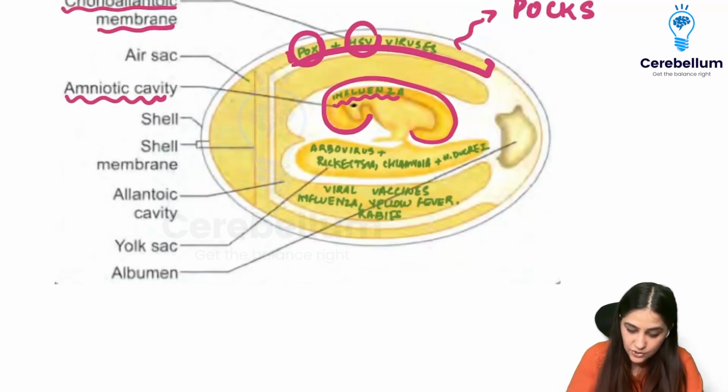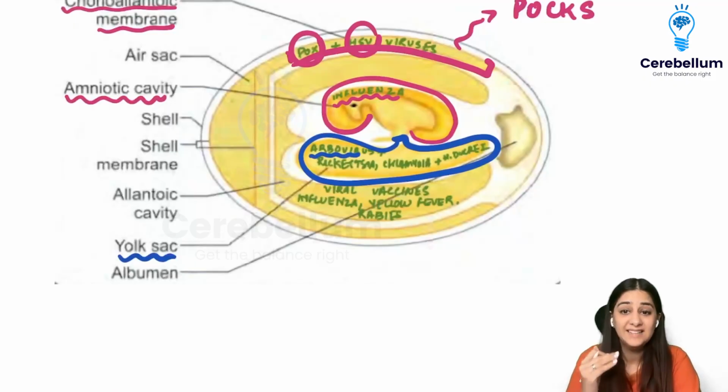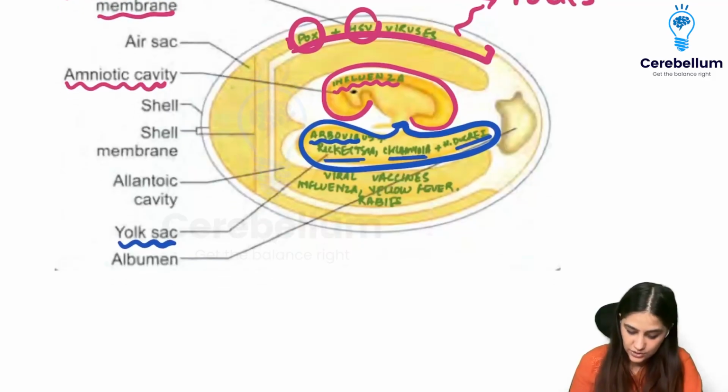Then we have something which is called the yolk sac. In the yolk sac, we can grow the arboviruses and three bacteria also, because there are some bacteria that we cannot grow in the culture media. And what are they? We have the rickettsia, the chlamydia, and then the Haemophilus ducreyi. So these three are the ones that we cannot, I mean, we can grow a few of them, but for rickettsia and chlamydia, we don't have a culture media. So for them, we can do egg inoculation.